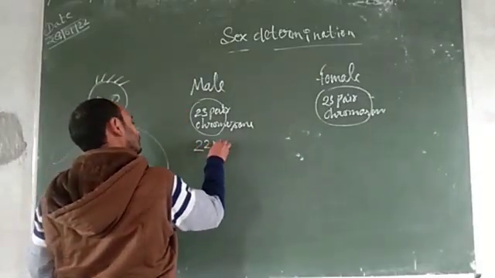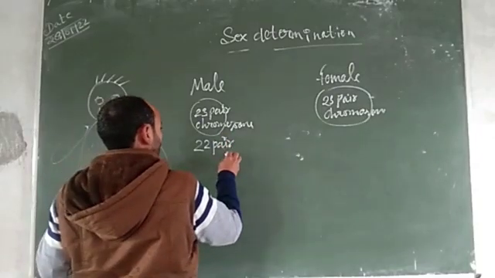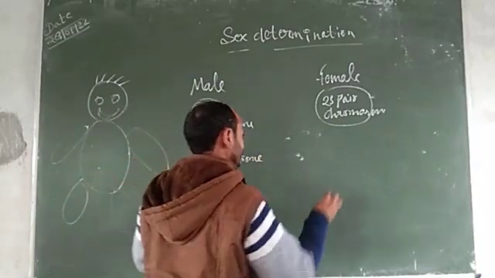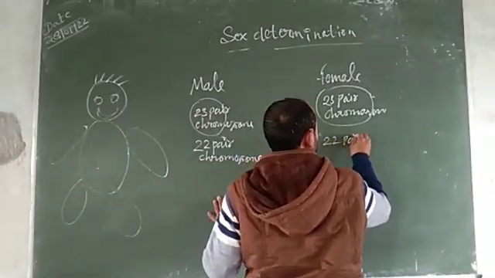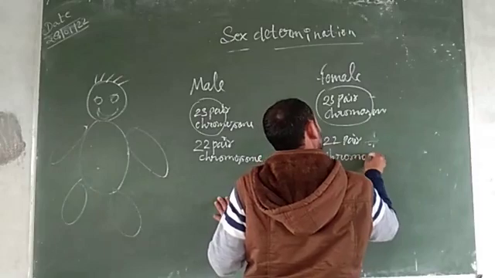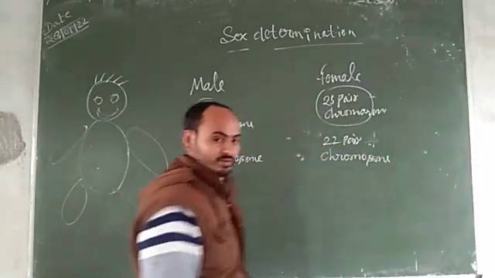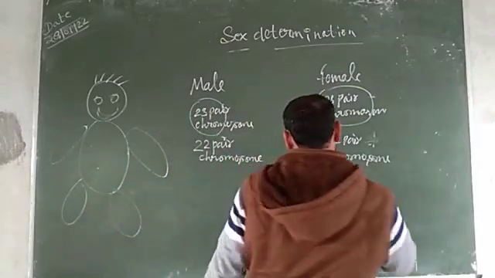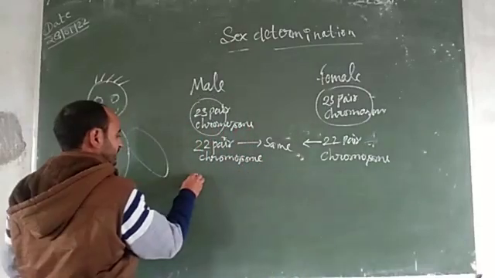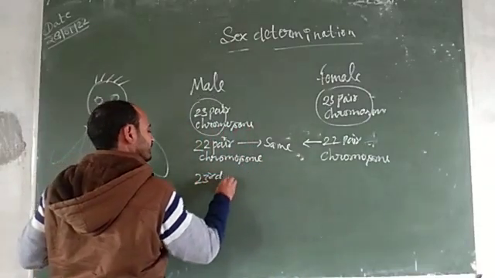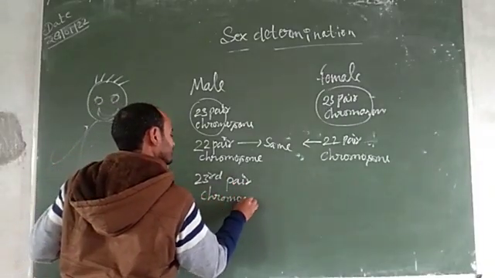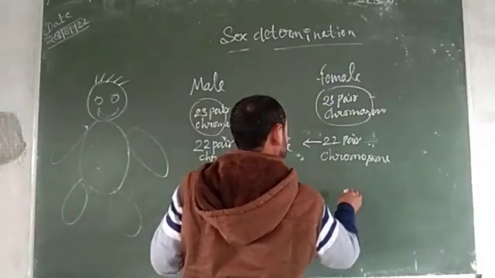The 22 pairs of chromosomes in male and female are the same. Both are the same. But the 23rd pair of chromosomes is different.